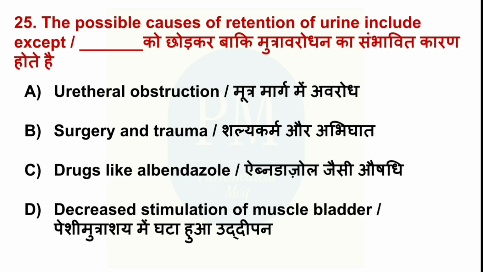The possible causes of retention of urine include all except option A, urethral obstruction, option B, surgery and trauma, option C, drugs like albendazole, option D, decreased stimulation of bladder muscle. The correct option is option C, drugs like albendazole.